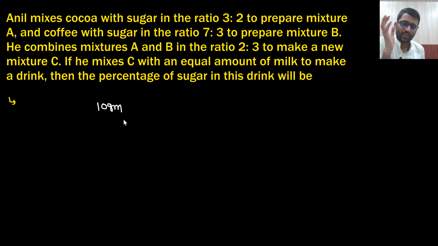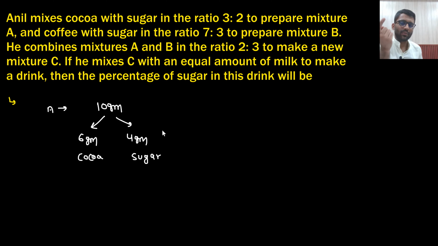So Anil mixes cocoa with sugar in the ratio 3:2 to prepare a mixture A. So this is the mixture A, in which cocoa is 6 gram and 4 gram is sugar, right?